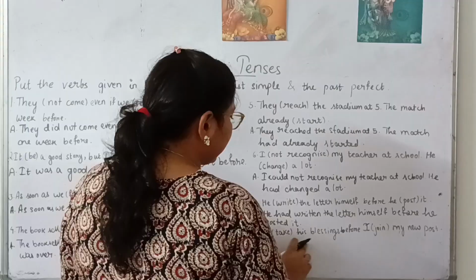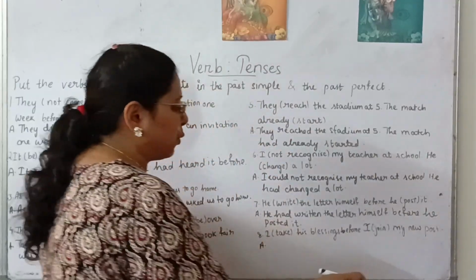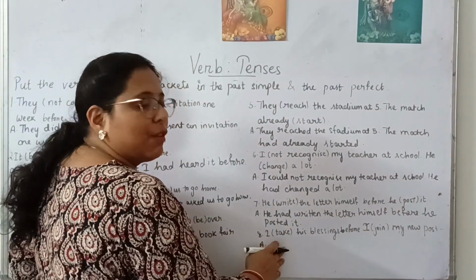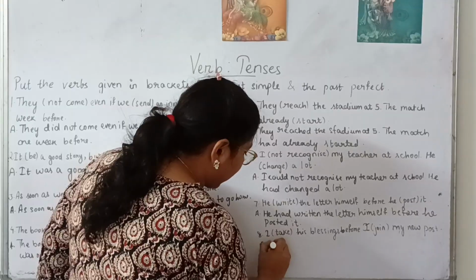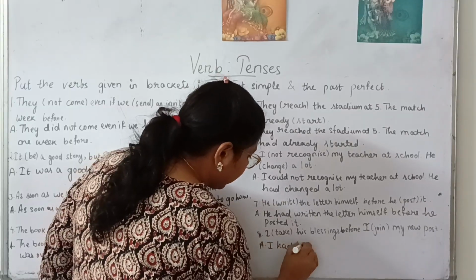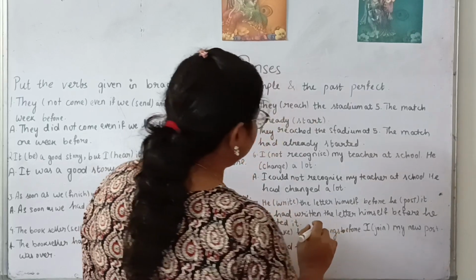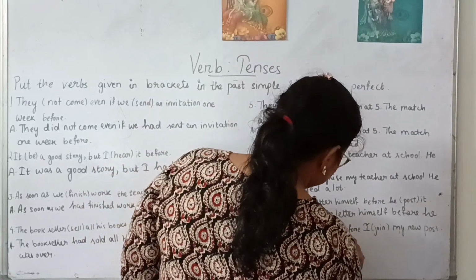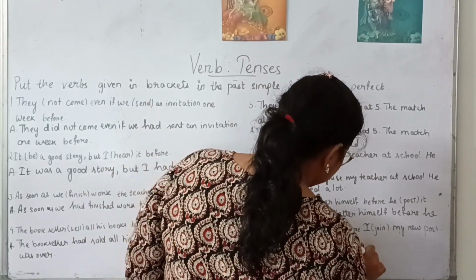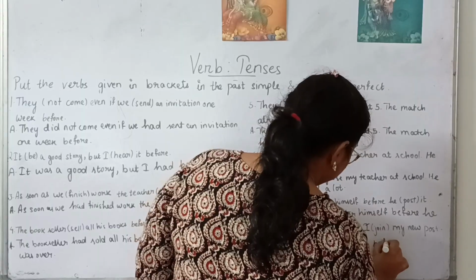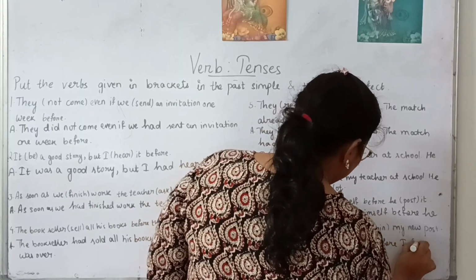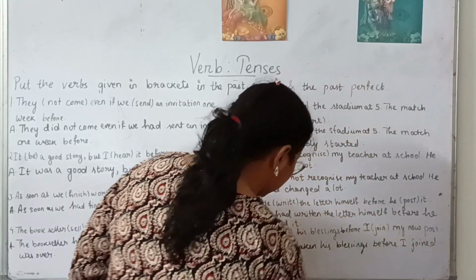Next. "I take his blessings before I join my new post." This is also the same thing. This is the first action. This is the later action. So I had taken his blessings before I joined, this is simple past, my new post.